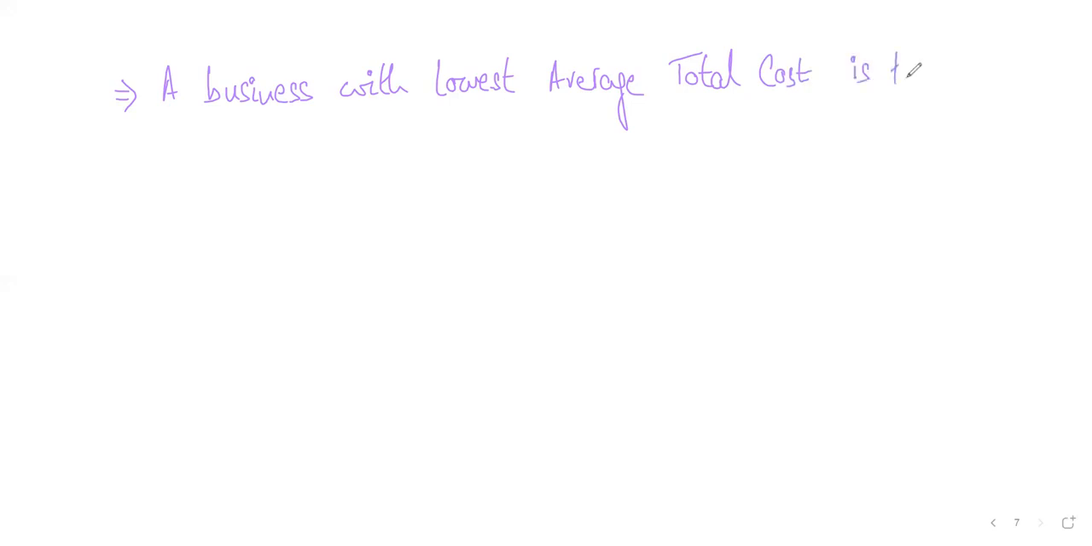So how do we tell whether a business is productively efficient or not? By looking at a business's average total cost, we can tell whether a business is efficient or not. This is making sense, right? A business which has the lowest average total cost is the most efficient business. That is what we proved through all this calculation. Okay, now how do we show this on a graph? Let's move forward and see how to show productive efficiency on a graph.